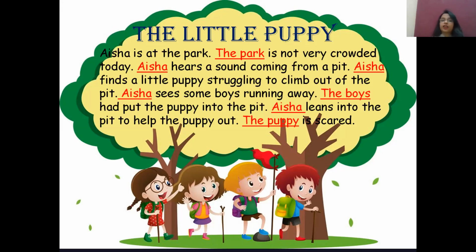Again, Aisha finds a little puppy struggling to climb out of the pit. Now again Aisha is there. How are we going to replace it? We are going to replace it again with she. She finds a little puppy struggling to climb out of the pit. Very good. This page I am going to do with you. The rest, 2 pages, you will do yourself.